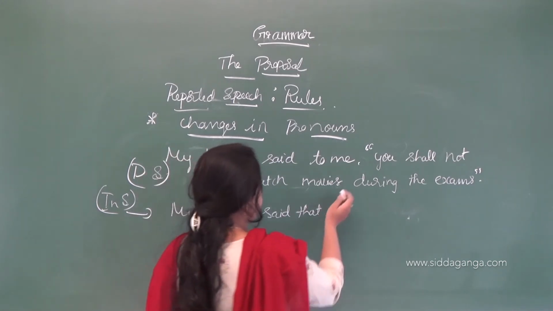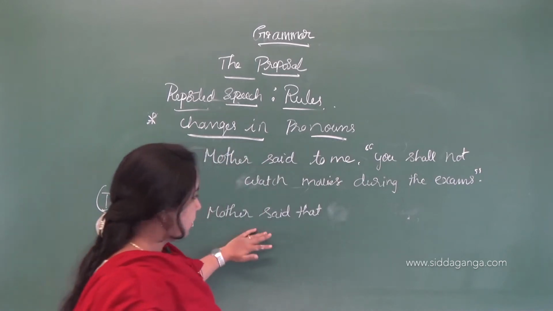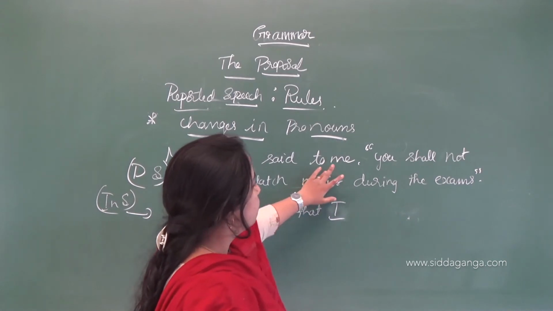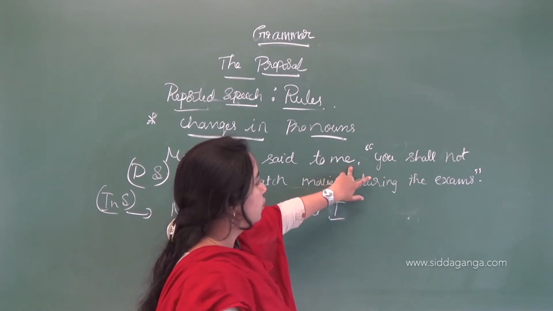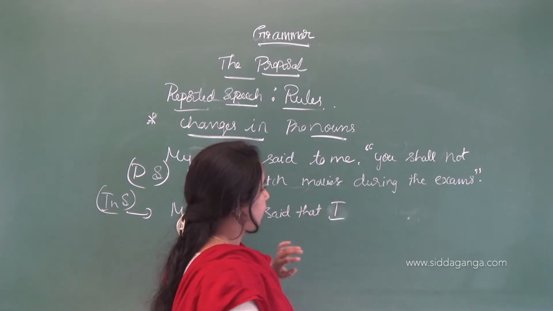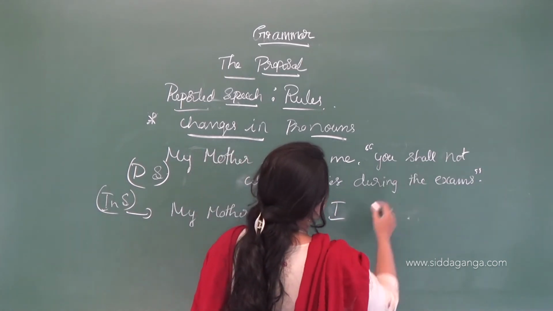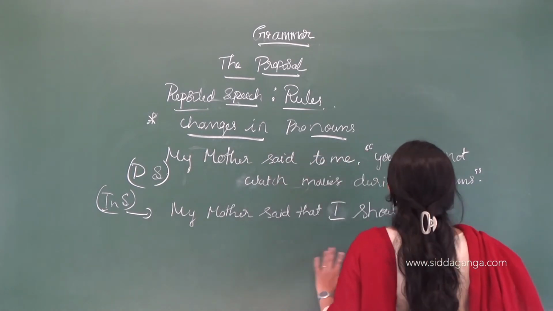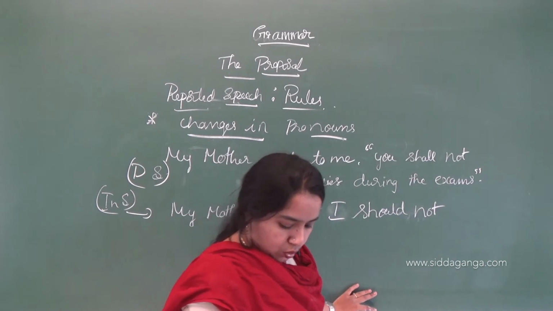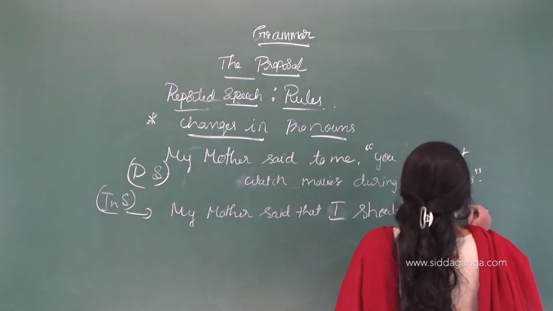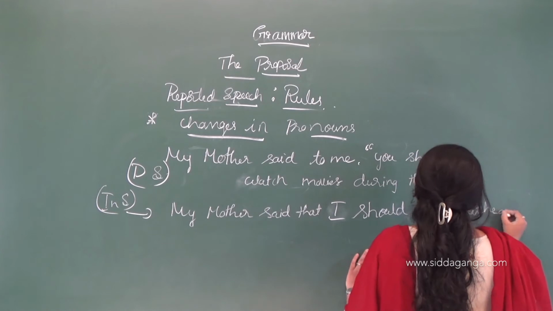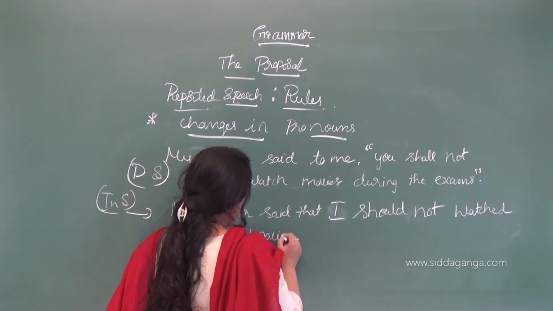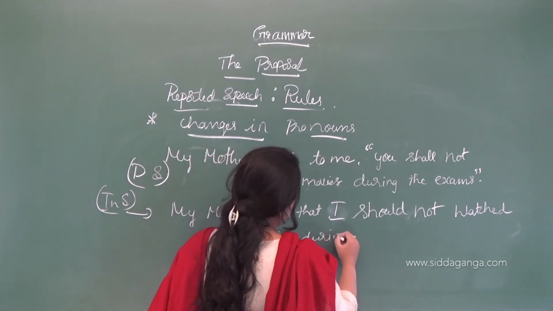To me changes into: my mother said that I should not watch movies during the exams.